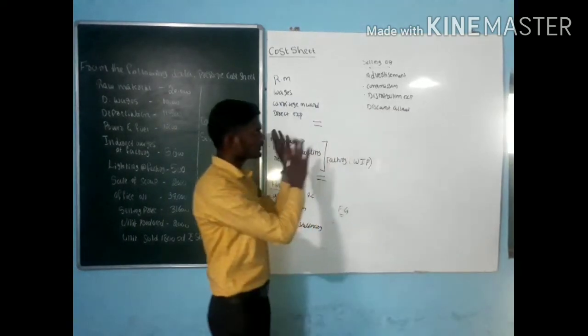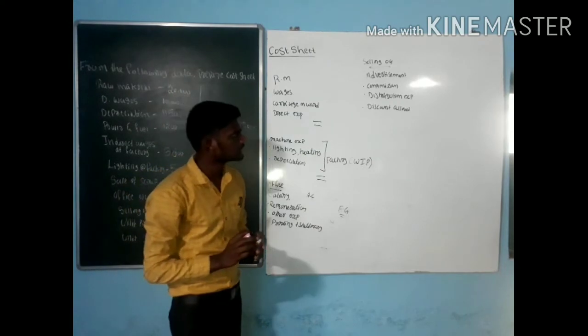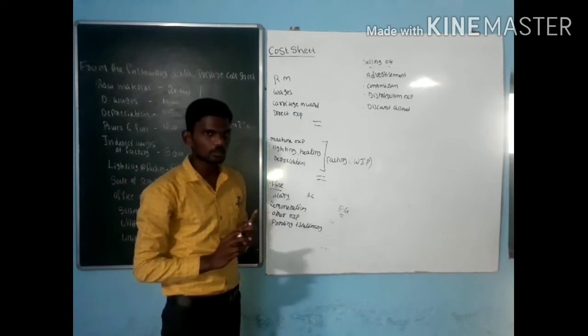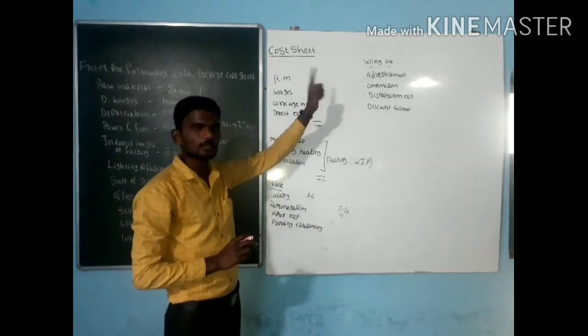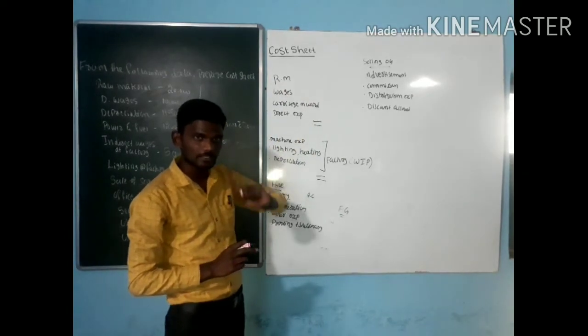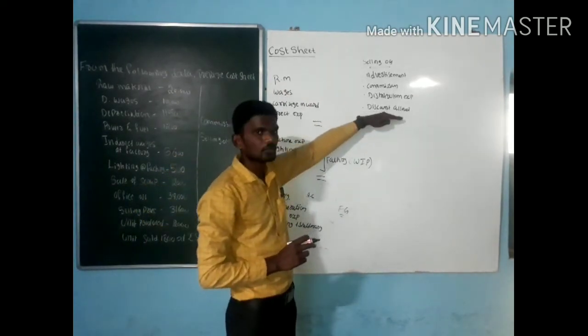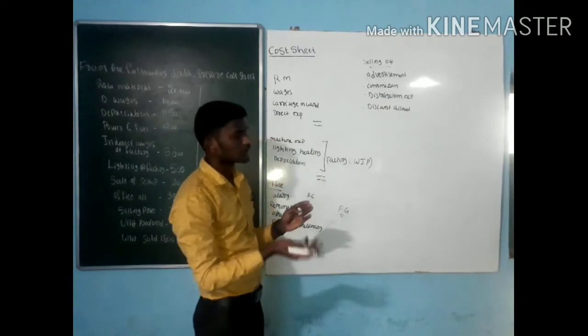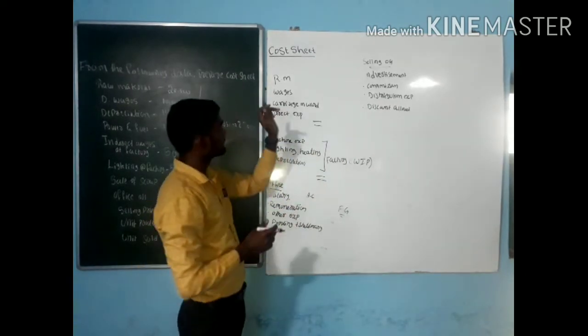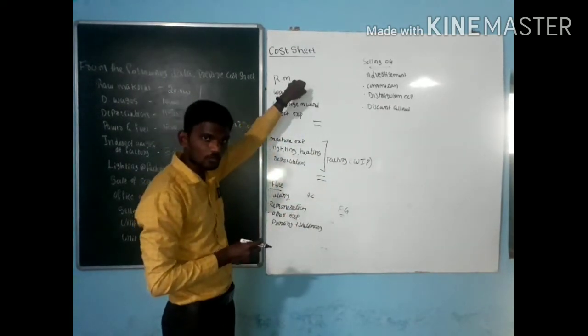See, discount allowed is different from discount received. Discount allowed is when you give a discount at the time of sale. Discount received is at the time of purchase of raw material.